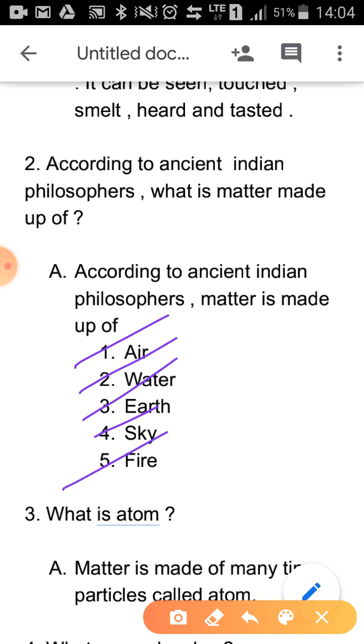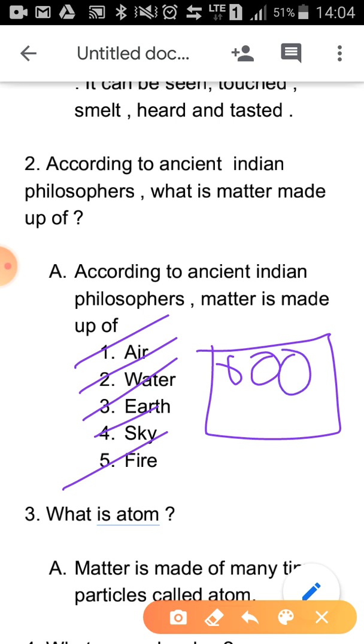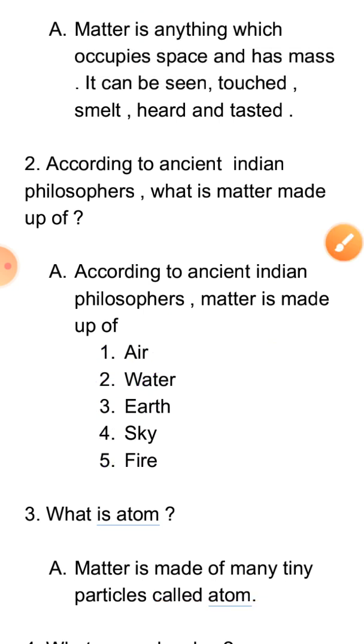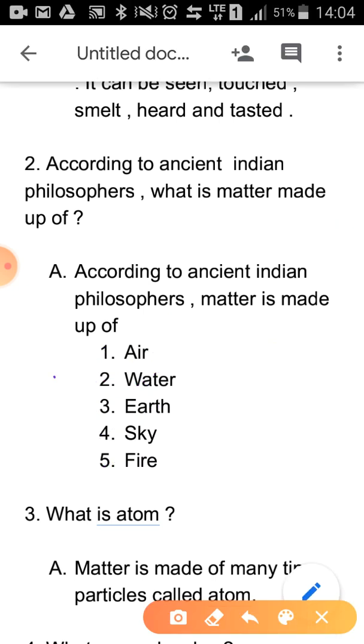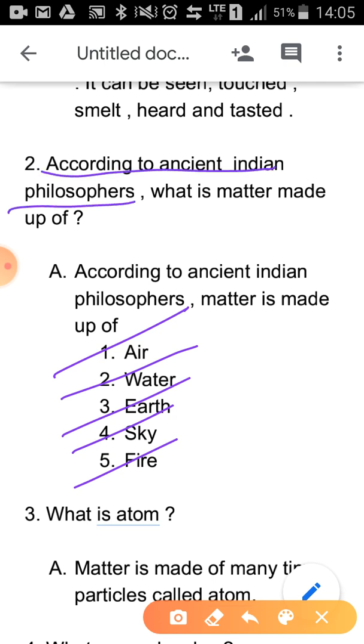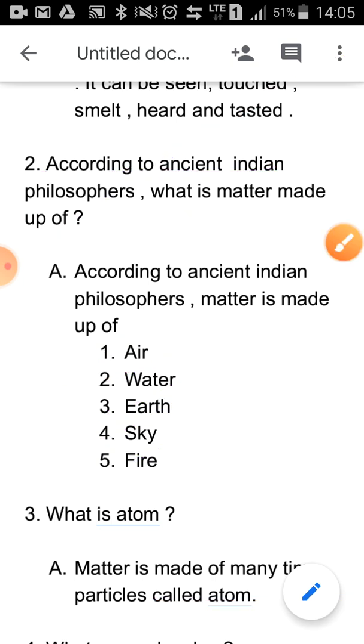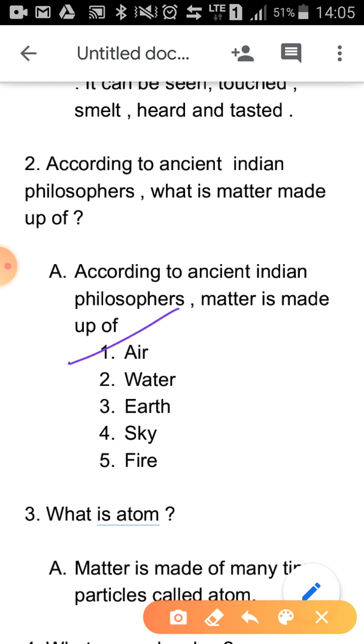Okay, so they didn't know the concept of atoms and everything. They just knew this concept that everything around them is made up of either air or water or earth or sky or fire, or a combination of all of these. Understood? So the question is, according to ancient Indian philosophers, what is matter made up of? Matter is made up of air, water, earth, sky and fire.